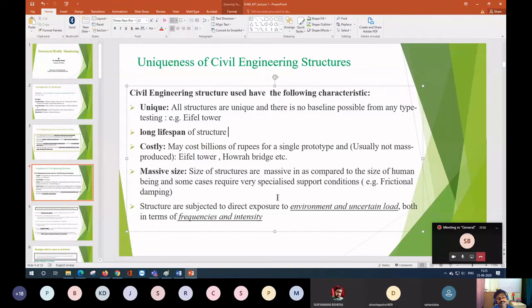Since all structures are unique, and the environment, loading, intensity, and frequency of loading are all unique, the cause of damage will also be unique or different for different types of bridge or different types of model.